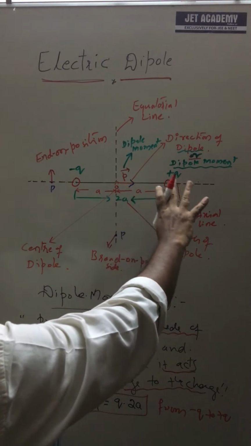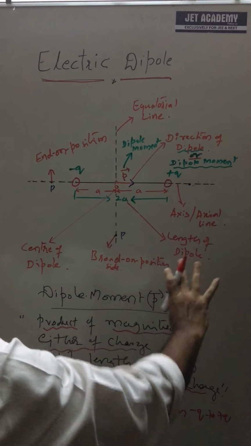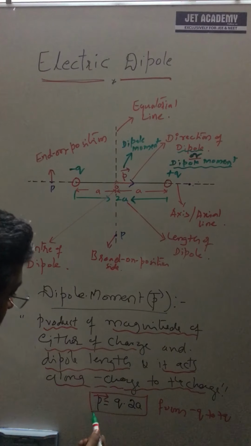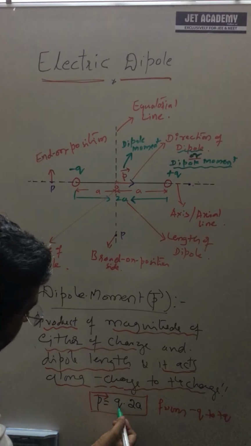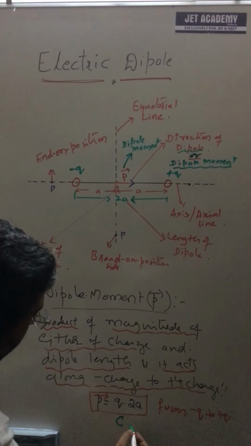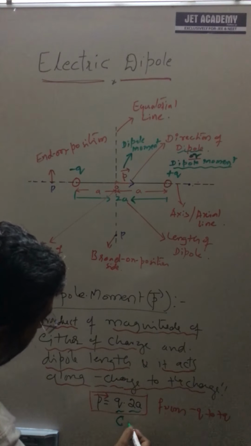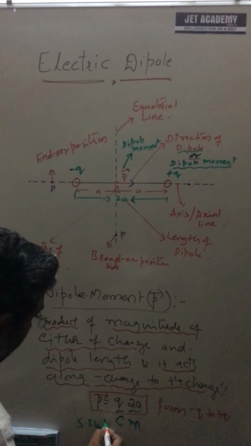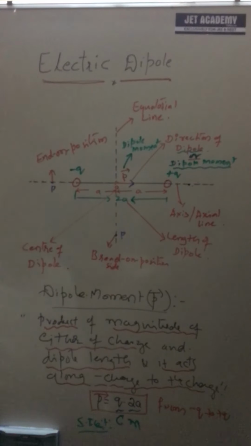Now, what is the SI unit of dipole moment? C is coulomb and 2a is the distance, which is in meters. So the SI unit is coulomb meter. Clear?